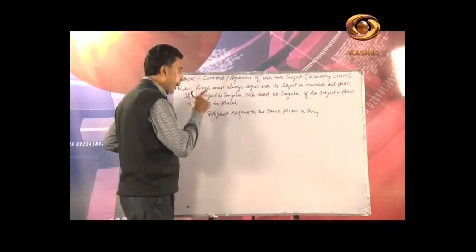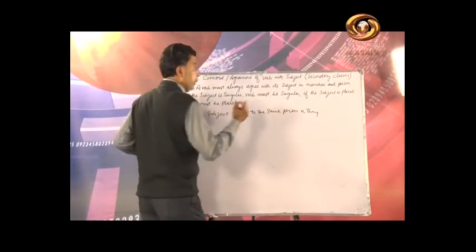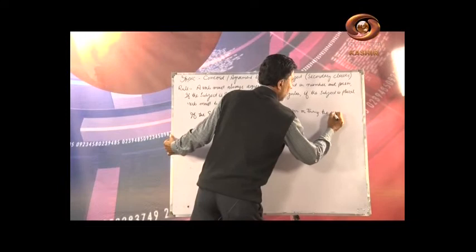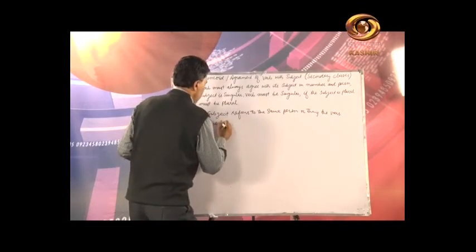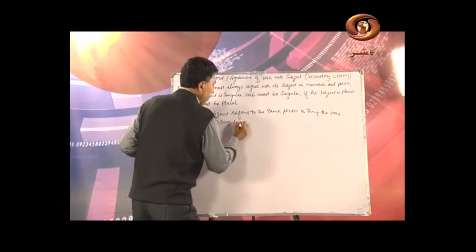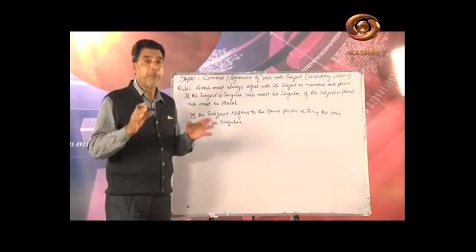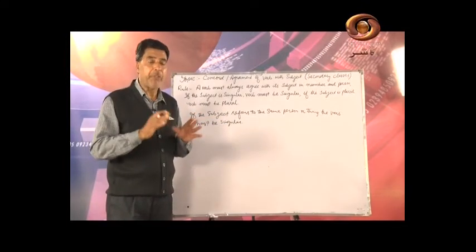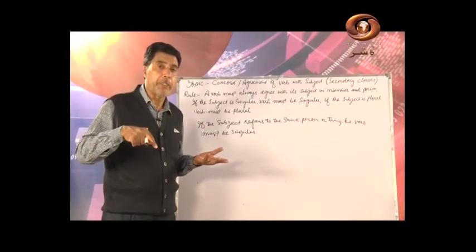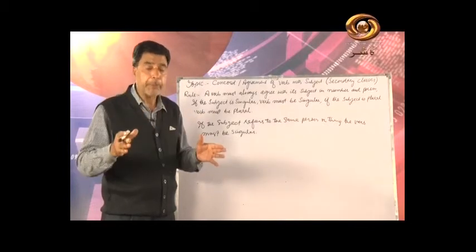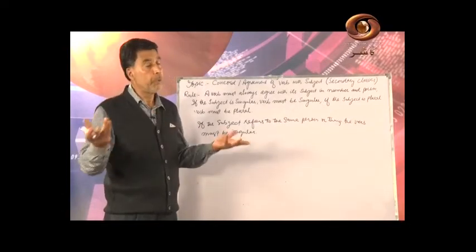If the subject refers to the same person or thing, the verb must be singular, even if it is joined by and. So the rule I am telling you is, when two or more subjects are joined by and, we write a plural verb. But there are exceptions also in this. When these subjects are joined by and, but it refers to the same person, we write a singular verb.